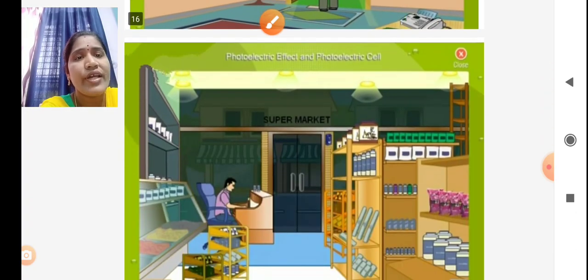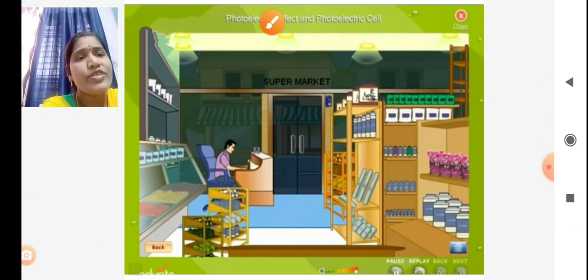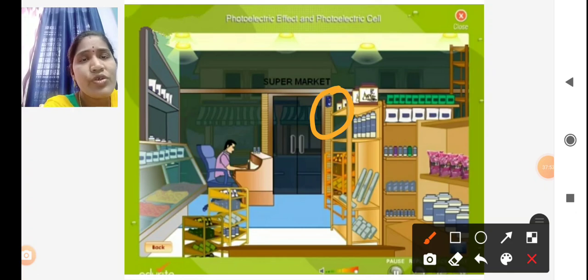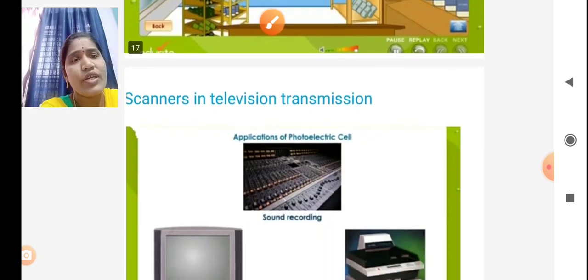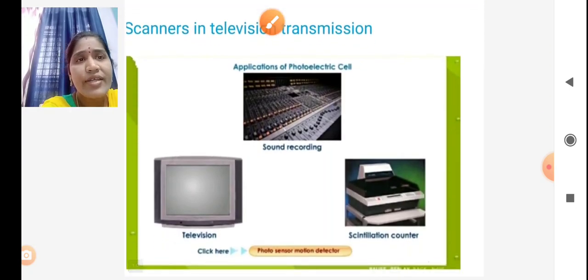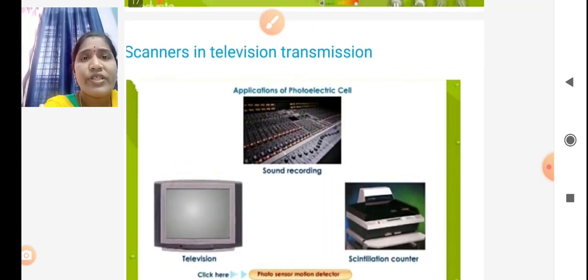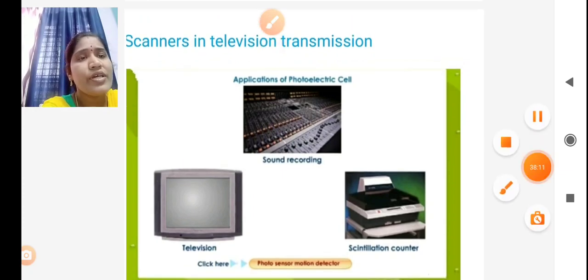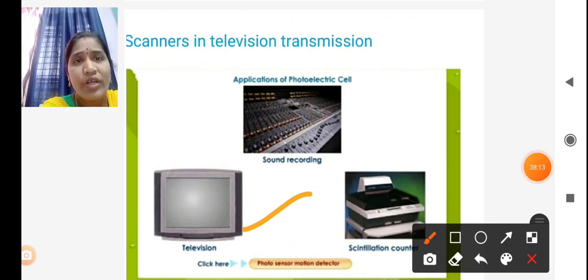The second one is similar: in supermarkets, a burglar alarm is also used. When thieves enter the supermarket, they can be identified using the photoelectric effect. Next, scanners in television transmission: in television transmitters we use the photoelectric effect.